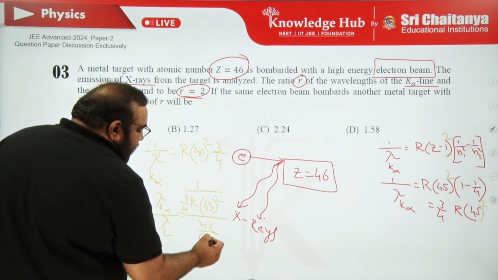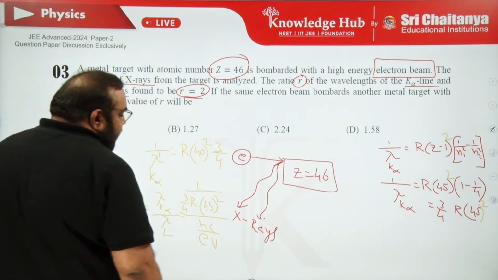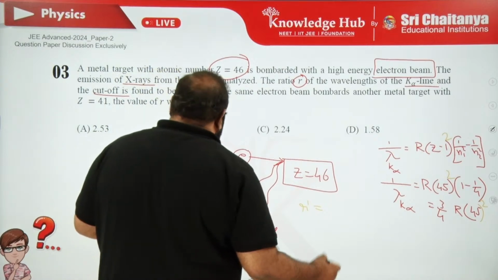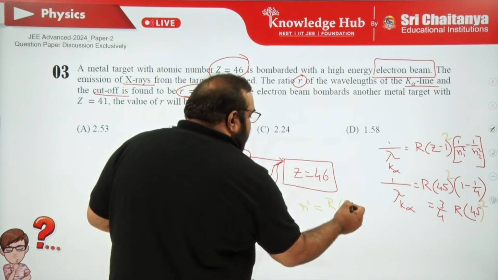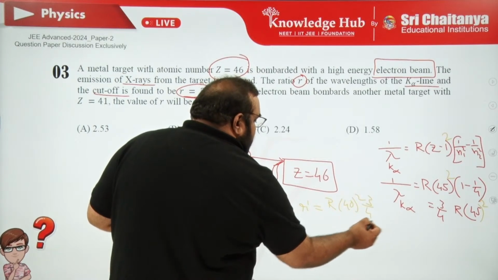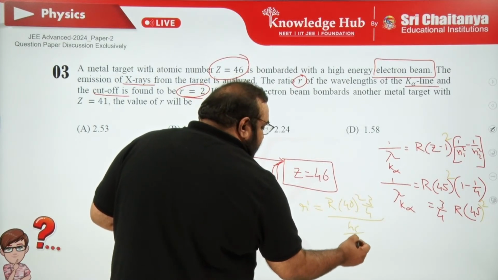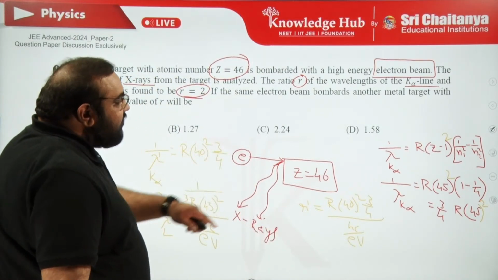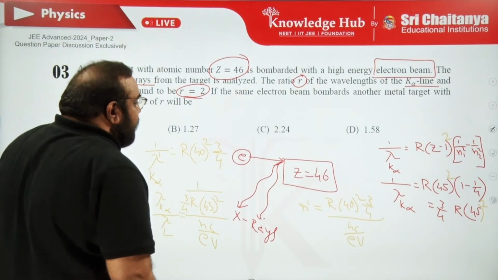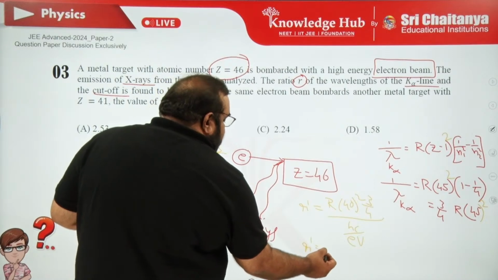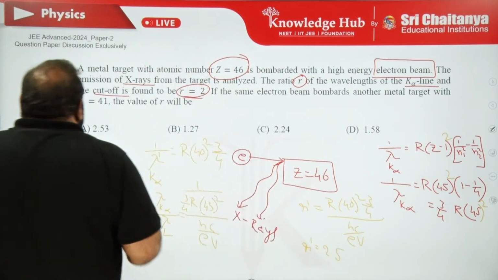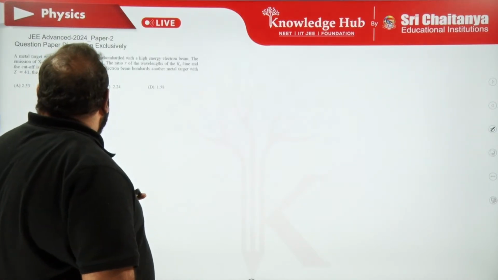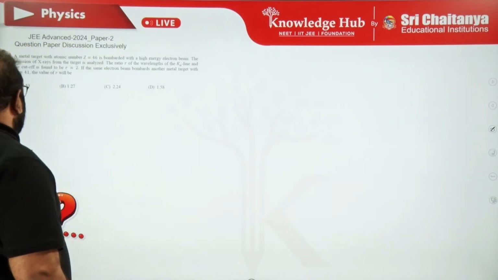Hc upon eV, same potential, whereas Hc is constant. And now let us go for R dash. Lambda K alpha dash is R into 40 whole square into 3 by 4, whole divided by again Hc upon eV. One more piece of information given is that this R is 2. If I divide these two equations, or you can substitute the unknown terms in R dash, we will get that the R dash value is approximately 2.5. So based on that, the option is A, 2.53. Okay, clear? And next, question number 4.